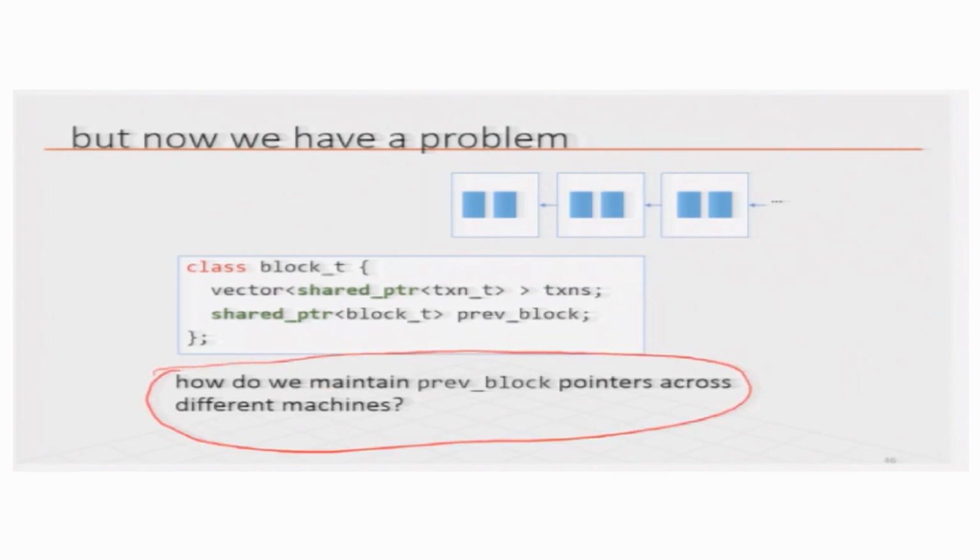Now, where we have an advantage in our programmatic example is that we are only keeping one copy of the chain within one program. So, we are able to create shared pointers, which are memory addresses and so on. But in a real blockchain, we have copies all across, on different systems. They might be on Linux systems, they might be on Windows systems and so on.